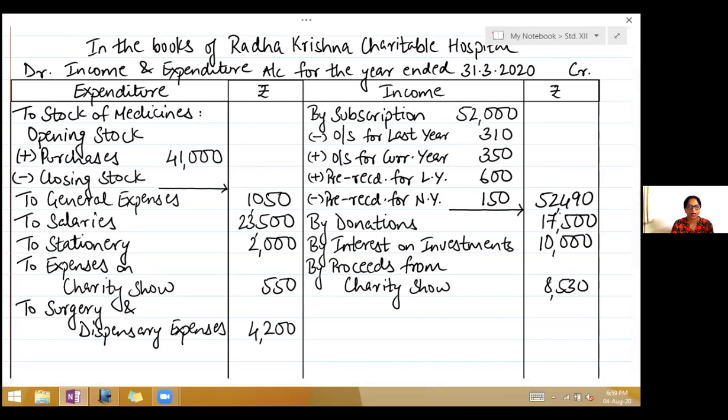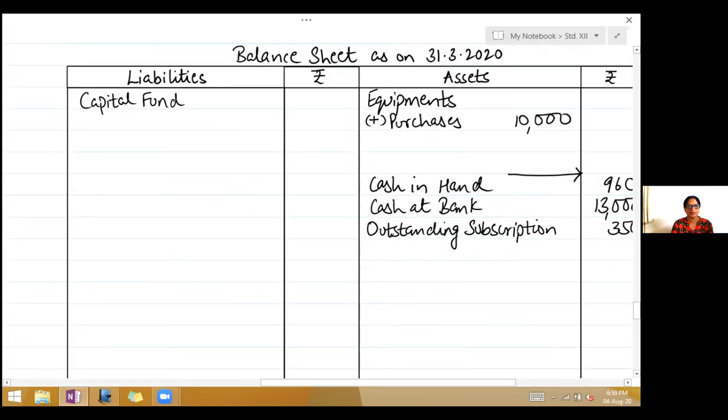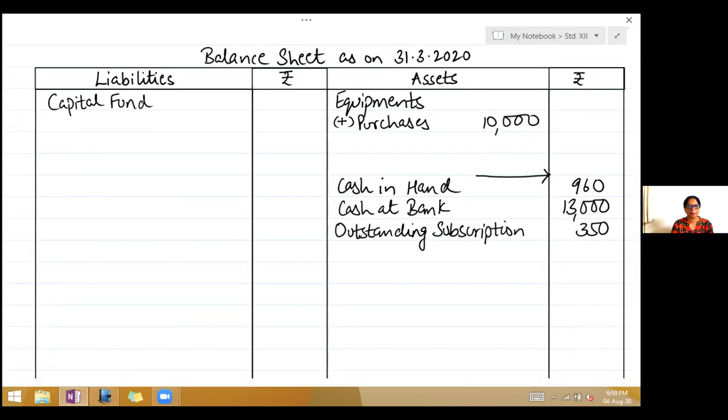Second effect will come on the liability side of the balance sheet. So take your liability side. Now leave 5 to 6 lines there for capital fund, and then write pre-received subscription, $150. Last year's we have added and it will be shown in the opening balance sheet. So we don't show it here.